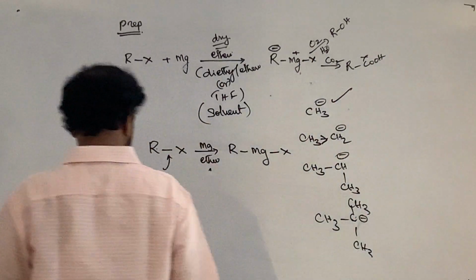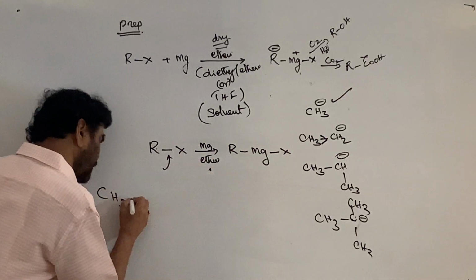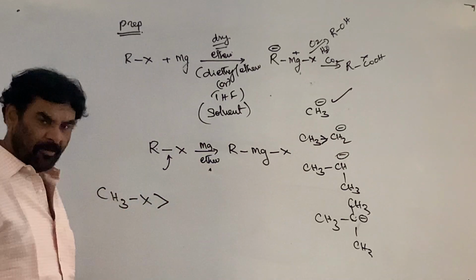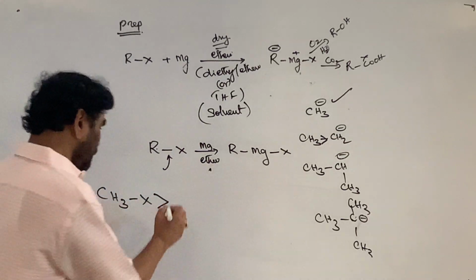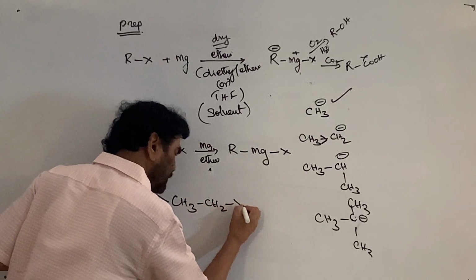Therefore, the reactivity order of the alkyl halides is: methyl halide more readily forms the Grignard reagent than ethyl or primary halide.